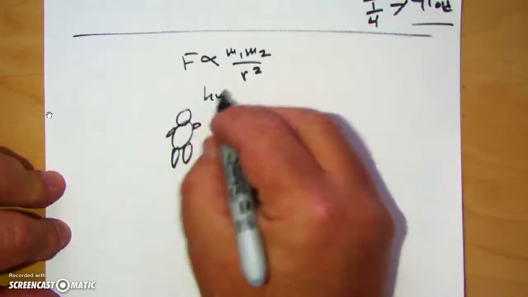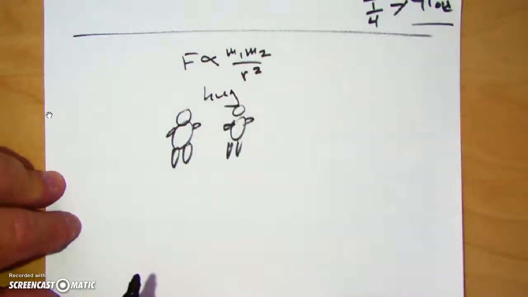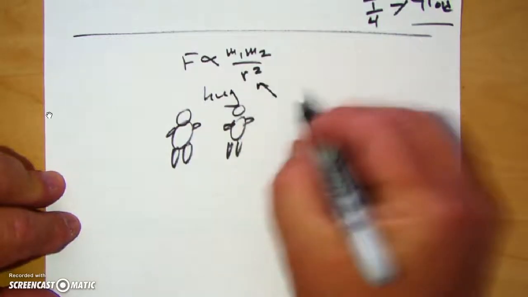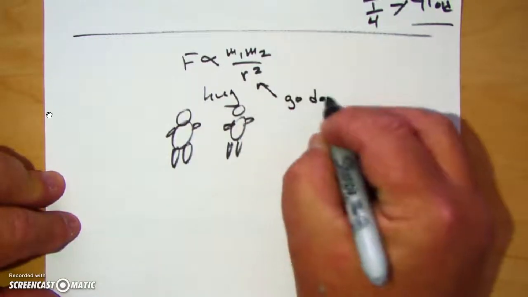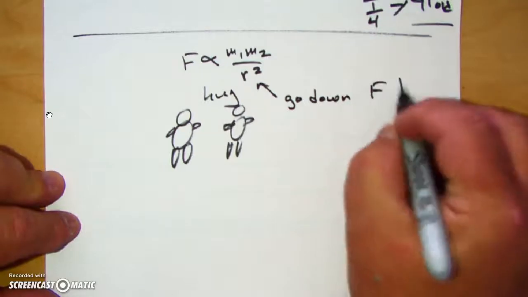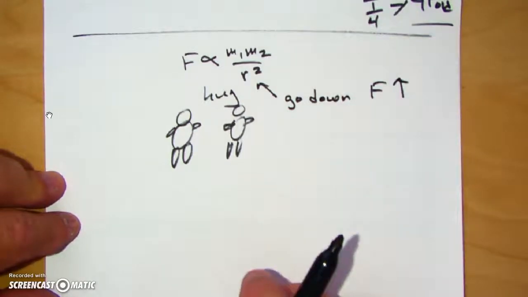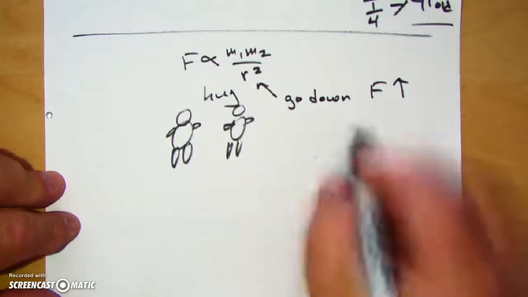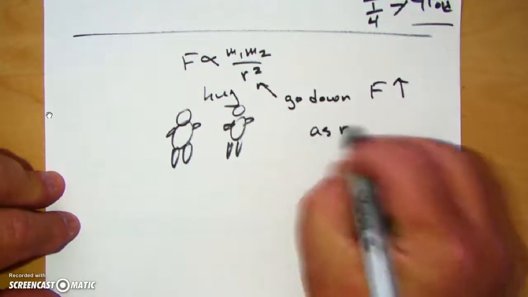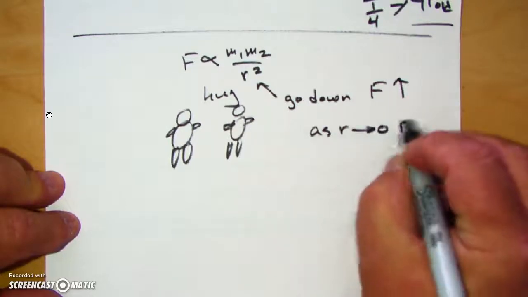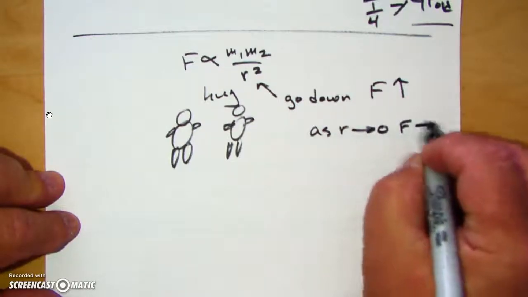If they hug, r is going to go down. So therefore, F goes up. And that makes sense. The bottom of the fraction goes down, so F is going to go up. As r approaches 0, F approaches infinity.